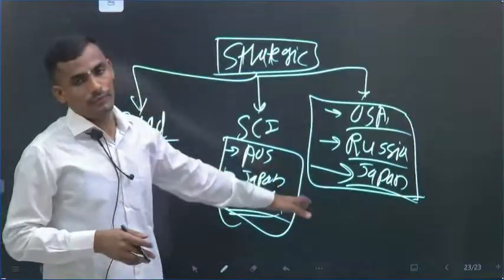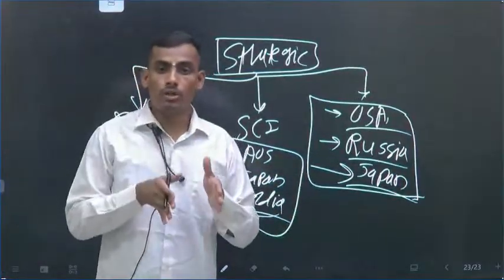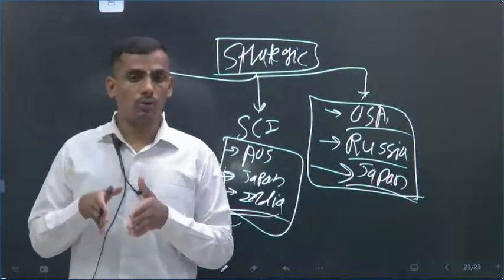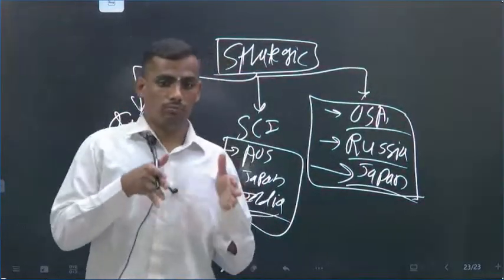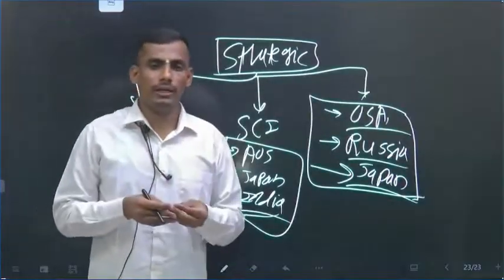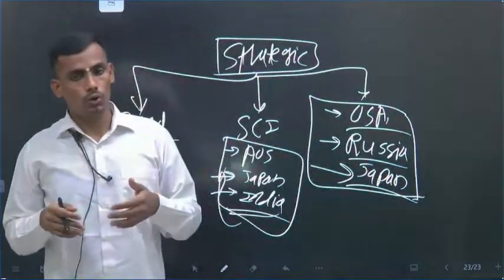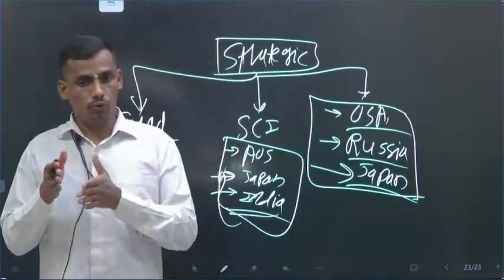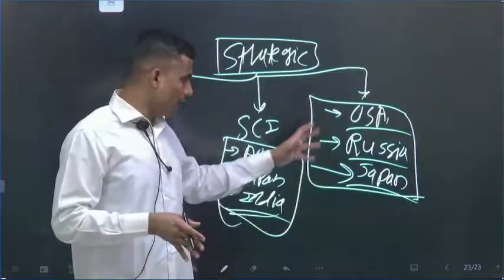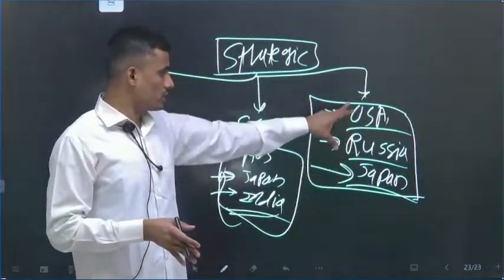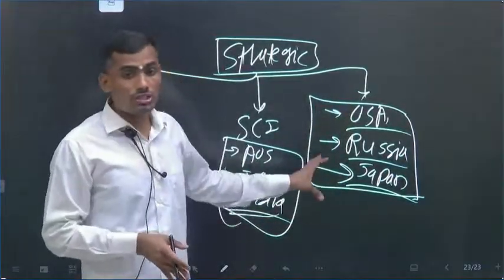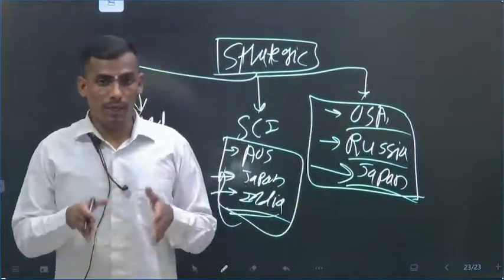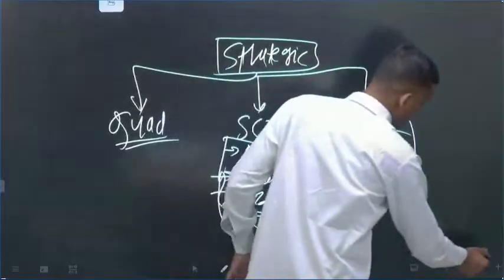And Japan, through overseas development assistance, is providing around 50 billion in so-called nominal rate loans to India. So Japan can act as an alternative to China. And India has a very good relationship with all these three countries. So this will be a good channel for India to make itself strong compared to China.